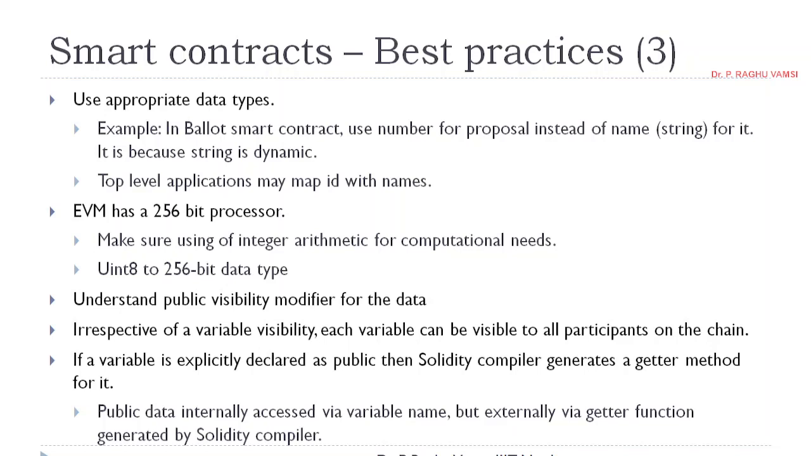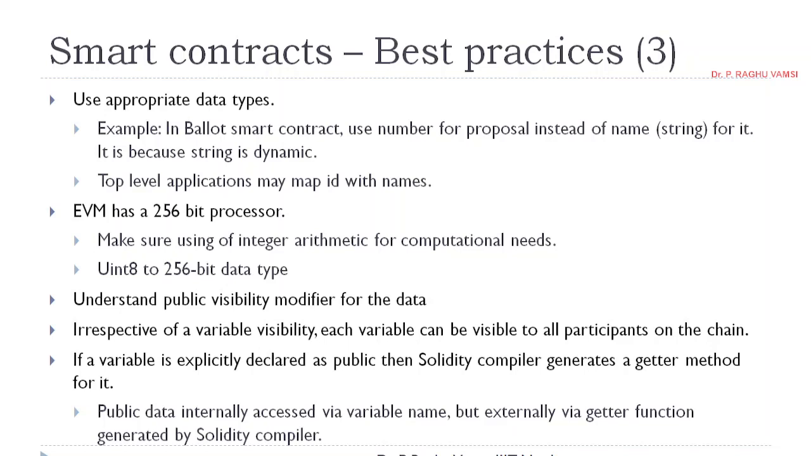So whenever the public visibility is there, that variable will be visible to all participants on the chain. If a variable is explicitly declared as public, then the Solidity compiler generates a getter and setter method for it by default. So if the variable that you declare is private, you need to write get and set methods on your own in the Solidity code. But if the variable is public, then directly the Solidity compiler itself will generate the set and get methods.